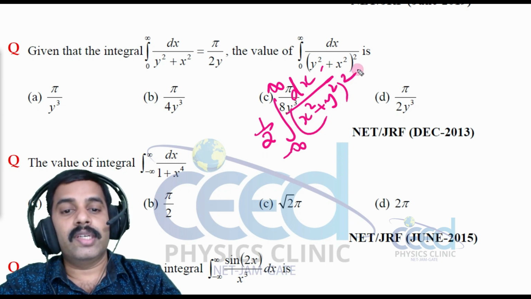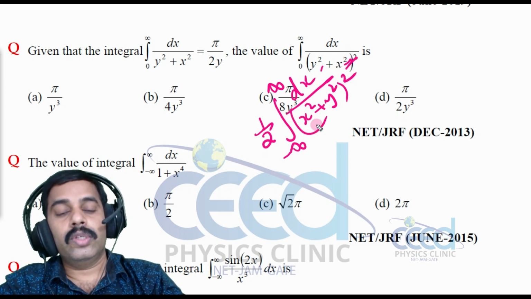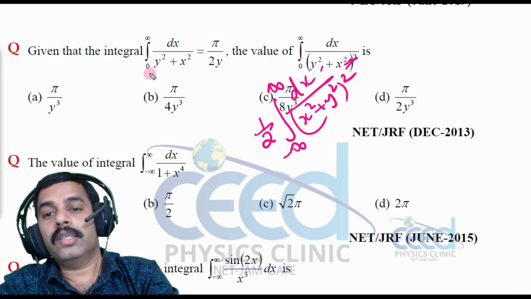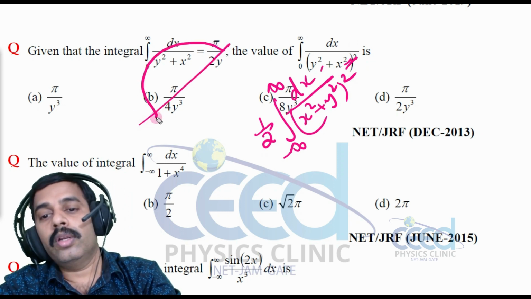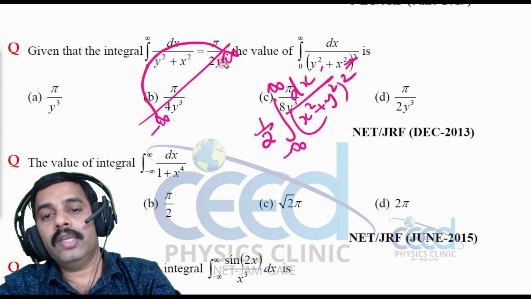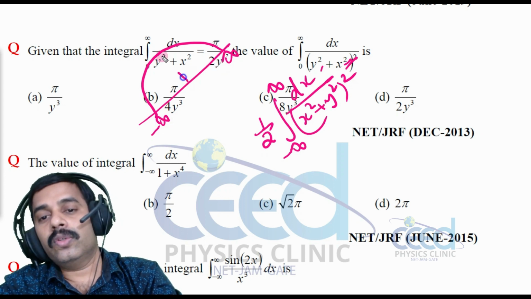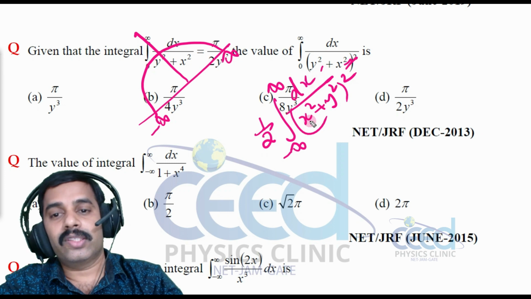Now we have already studied from the theory. If I am considering a contour from minus infinity to infinity, we can replace this x with z.